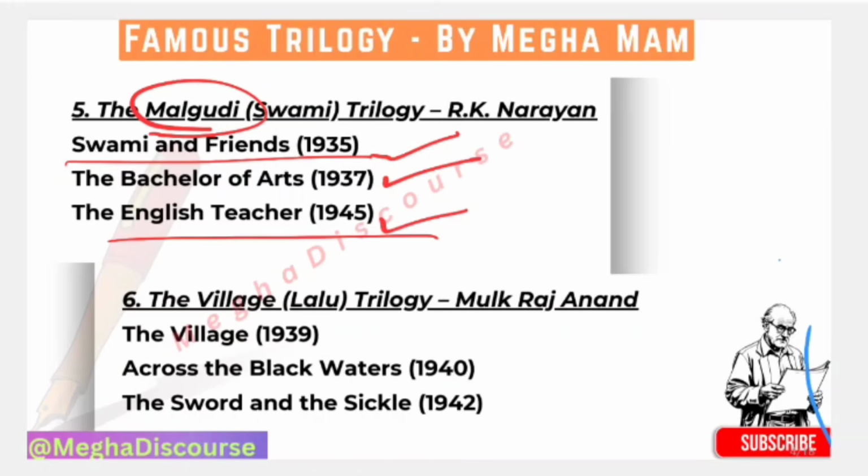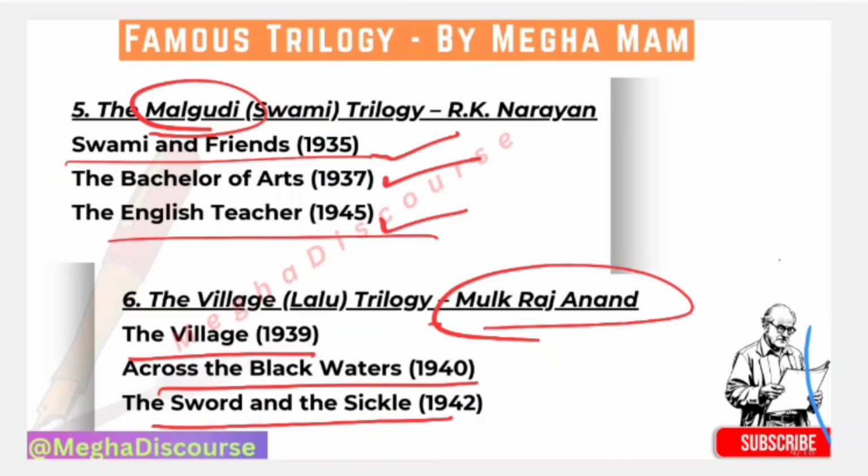Then we have The Village, or you can say the Lalu trilogy, by Mulk Raj Anand. Okay, so first he wrote The Village in 1939, then Across the Black Waters and The Sword and the Sickle. You have to learn the chronology in sequence. So first, The Village portrays rural exploitation. Across the Black Waters presents Indian soldiers in World War I. Then we have The Sword and the Sickle, which introduces socialist awakening. Okay, so you can find class struggle, colonialism, and Marxism in his trilogy.